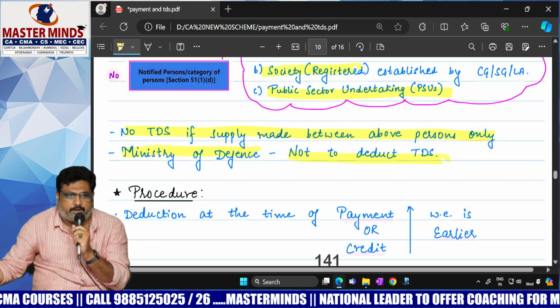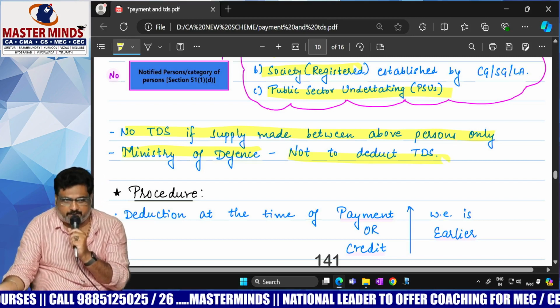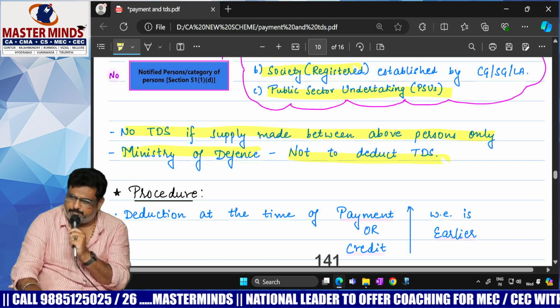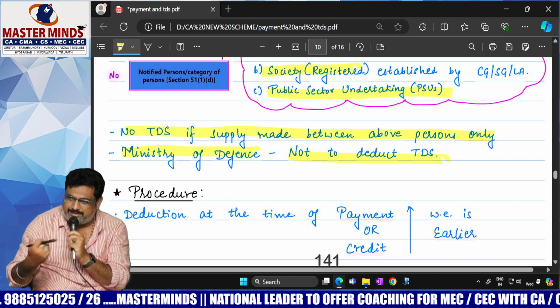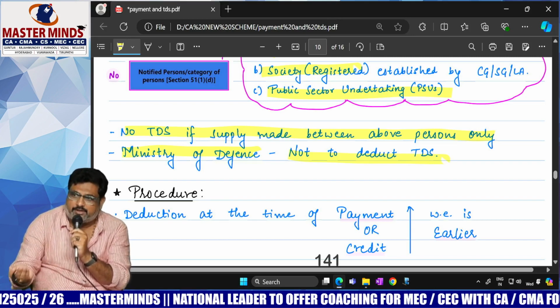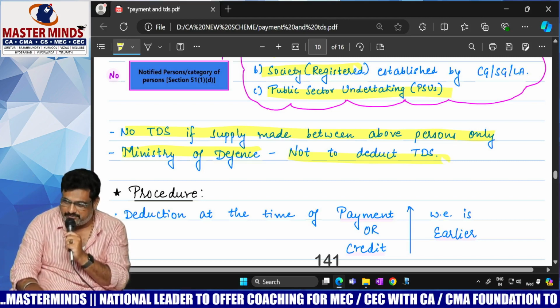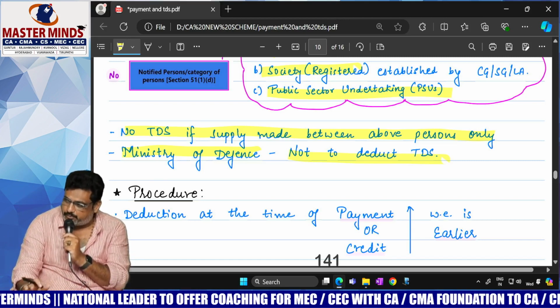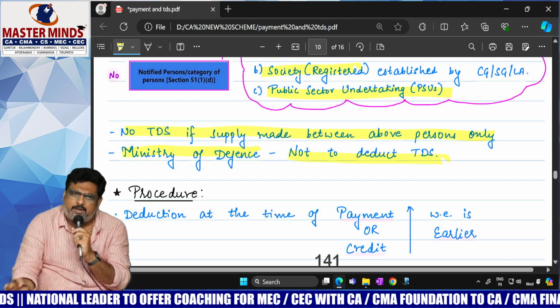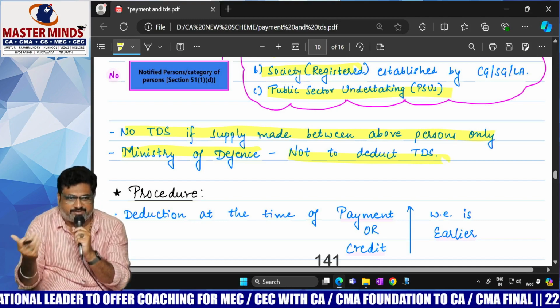Those are providing defense related items to the government. Even though each missile will cost crores, more than 2.5 lakhs contract price, still TDS provisions will not be applicable to the defense companies, as we discussed.